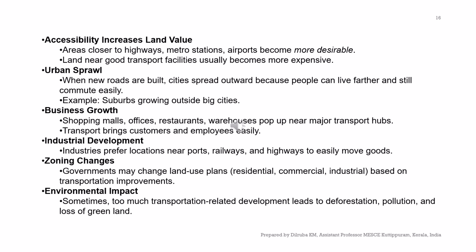Movement of goods will be easier if they are located near the transportation infrastructure. Now coming to zoning changes, when the government sees land changes occurring around transportation infrastructure, they may change the land use plans to residential, commercial, or industrial based on transportation improvement.